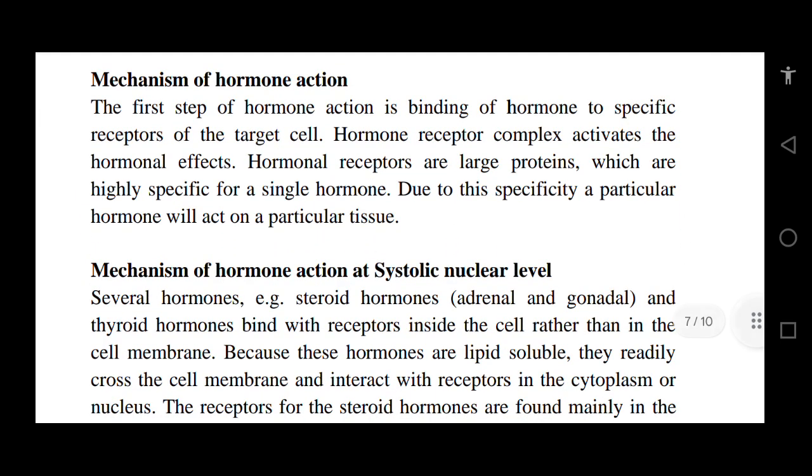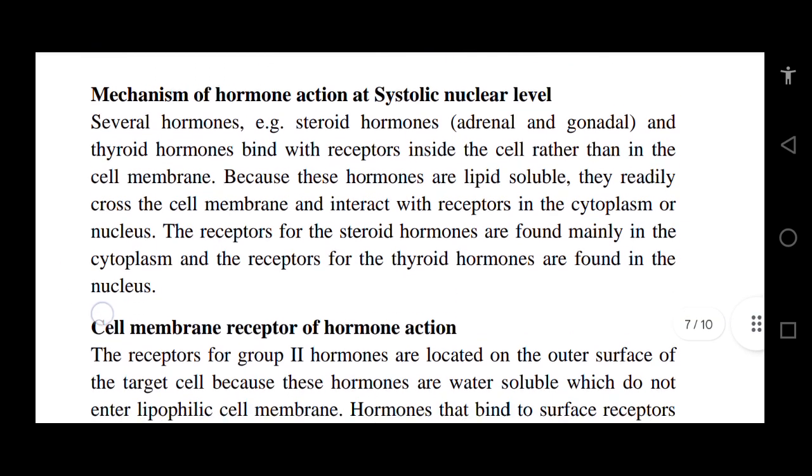Mechanism of hormone action. The first step of hormone action is binding of the hormone to a specific receptor of the target cell. The hormone-receptor complex activates the hormonal action. Hormone receptors are large proteins which are highly specific for a single hormone. Due to their specificity, a particular hormone will act on a particular tissue.